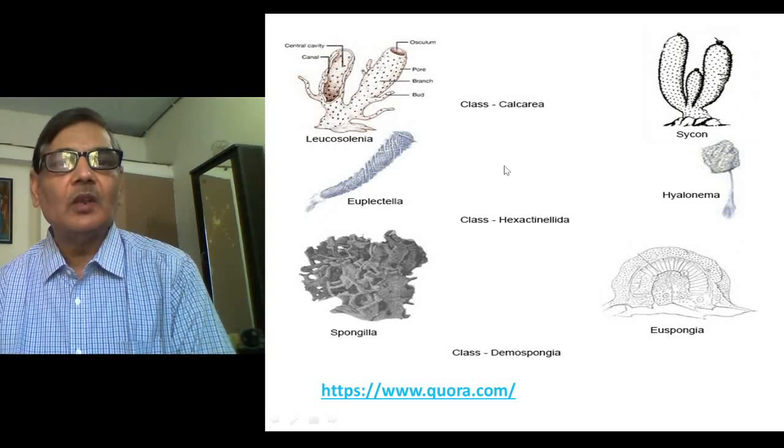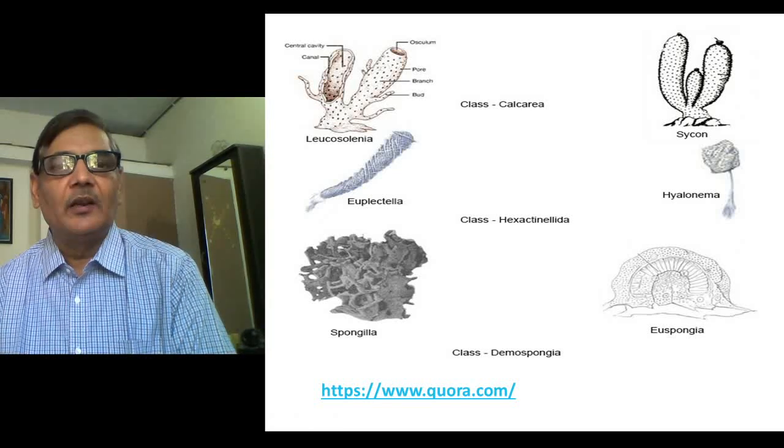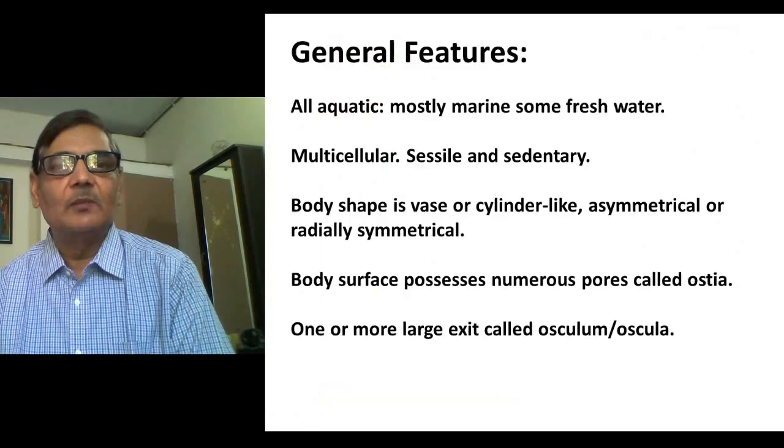So out of these 6 specimens shown, 5 belong to marine conditions, a single one is freshwater. This indicates that the majority of poriferans are actually marine, and very few species are found in freshwater conditions. Now let us see some of the general characteristics of the animals of this phylum.